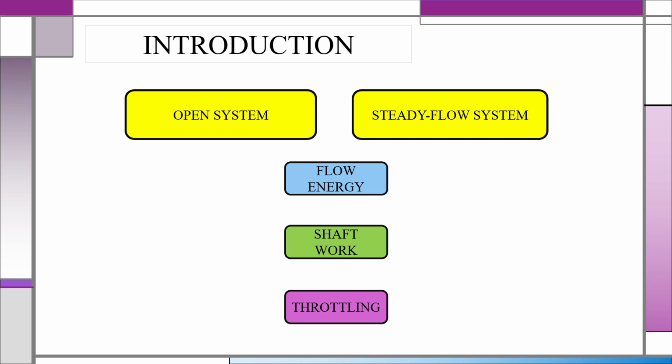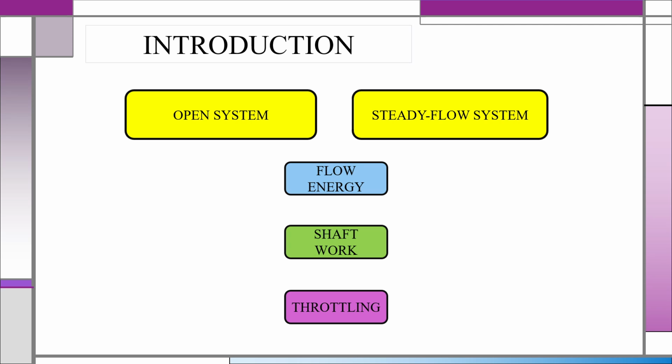We all know thermodynamics is the study of energy, how it is transferred, converted, and used for some operations. In real life engineering systems, energy can cross the boundaries of a system in many forms, such as heat or work, depending on how mass and energy interact. We classify systems as open, closed, or isolated. In this presentation, we are mainly focusing on open systems, which are also called control volume systems, and how they behave under steady flow conditions.